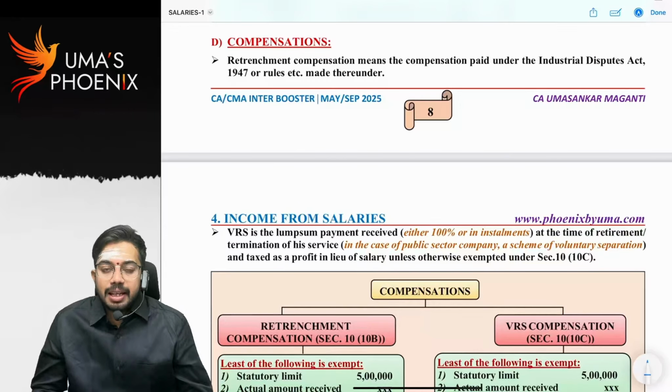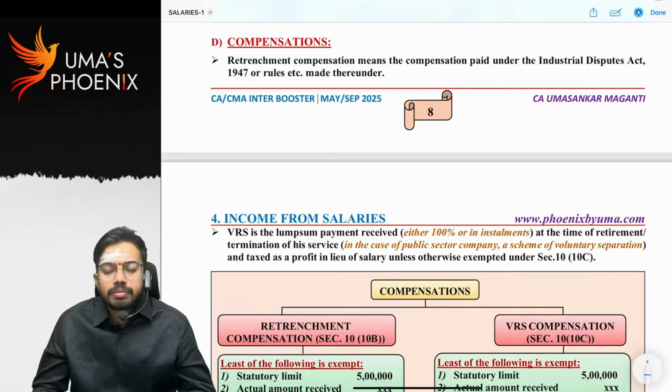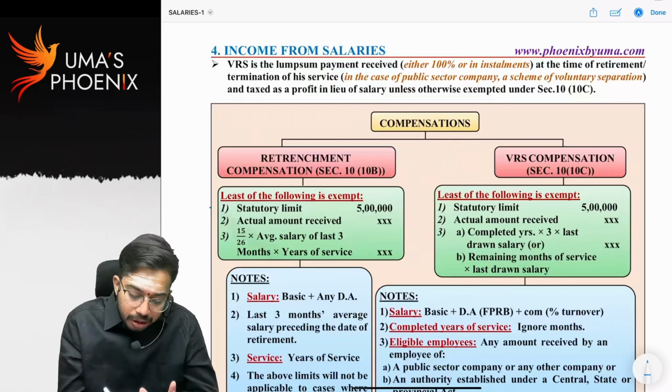Now let us discuss retrenchment compensation. See, there are many labor laws which will protect the rights of the employees. So if any employee is removed from the organization with immediate effect, or if there is any dispute, there are certain laws. Let's say Industrial Disputes Act 1947. It prescribes certain compensation. So if any compensation is paid as per the requirement of any labor laws applicable in India, such compensation we call retrenchment compensation. Whatever retrenchment compensation is received, it is not fully taxable. Even from retrenchment compensation you can claim exemption.